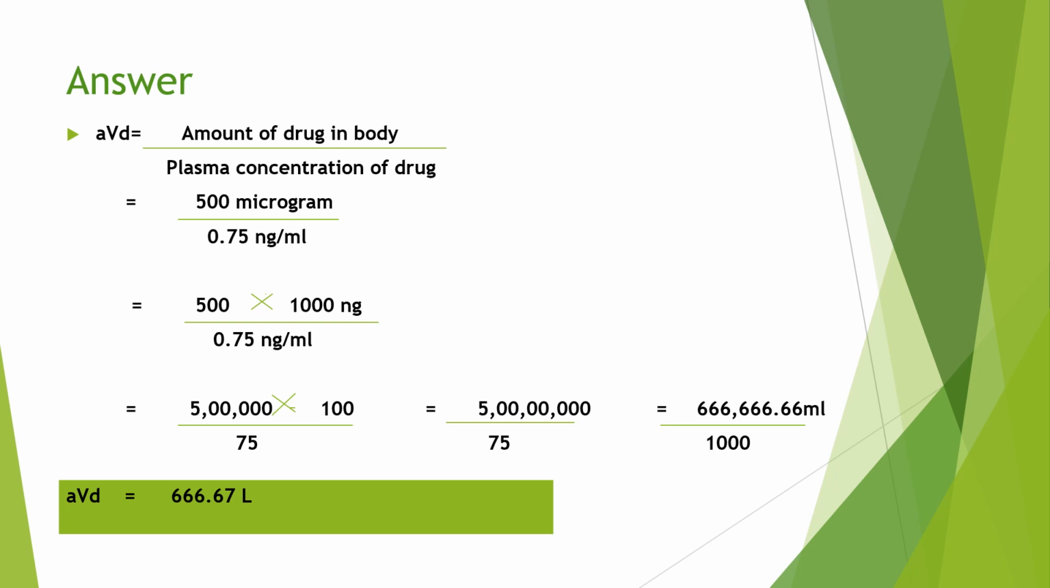Here volume of distribution is always measured in liter, so milliliter is converted into liter. We will divide this quantity by 1000. 666,666.66 ml divided by 1000, then we get the apparent volume of distribution, that is 666.67 liter. So this is the apparent volume of distribution of digoxin, 666.67 liter.